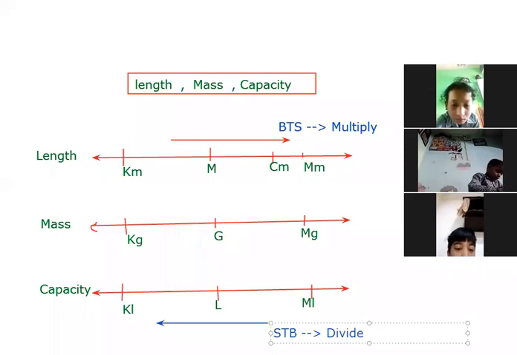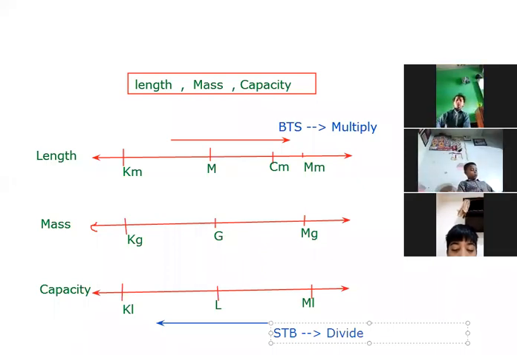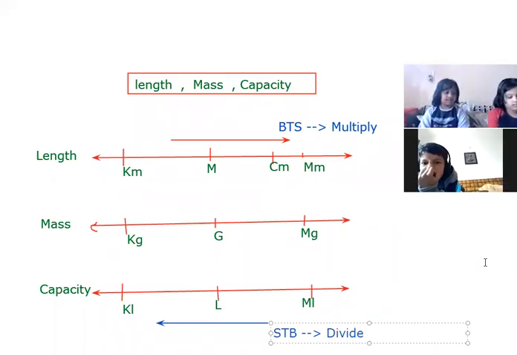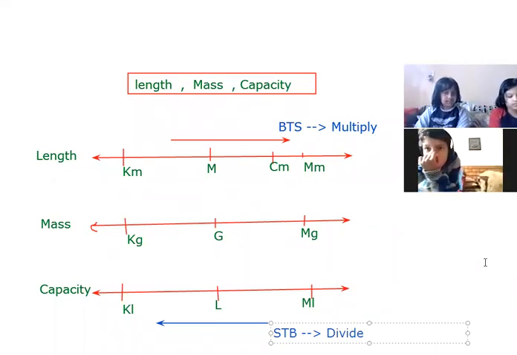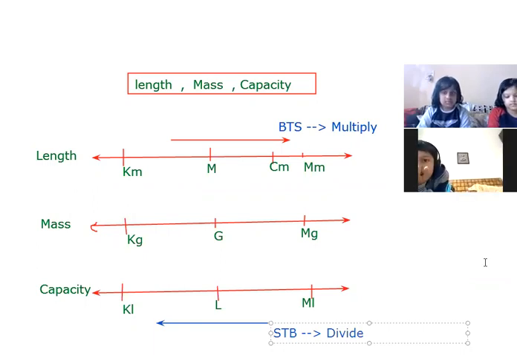milligram. And now can you tell me the smallest unit of length? The smallest unit of length is millimeter. Exactly. And the smallest unit of capacity also. The smallest unit of capacity is milliliter. Very good.